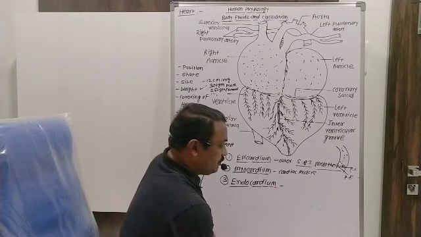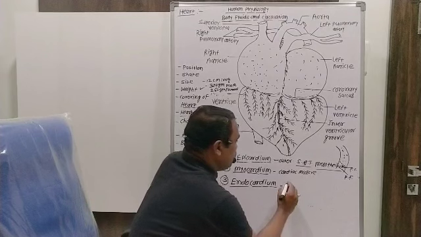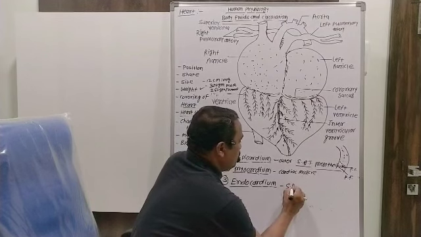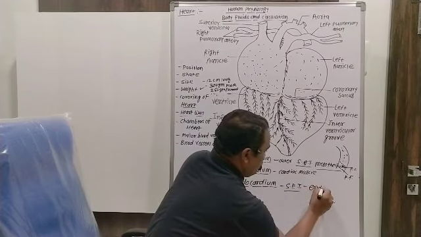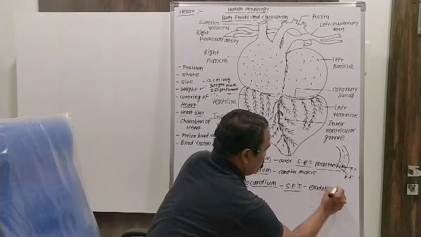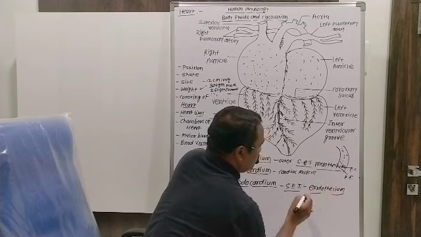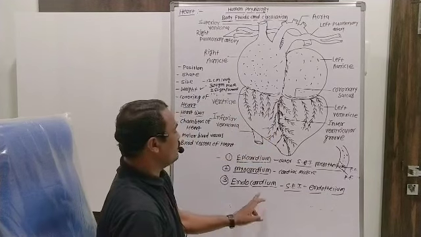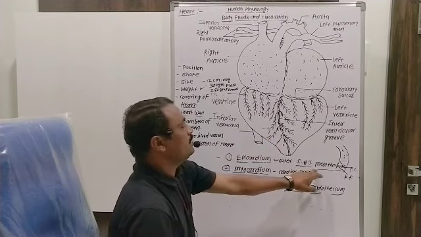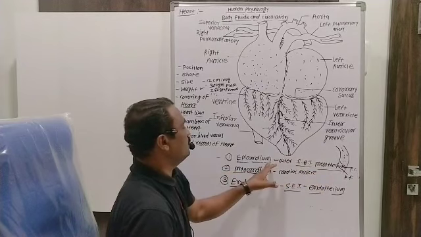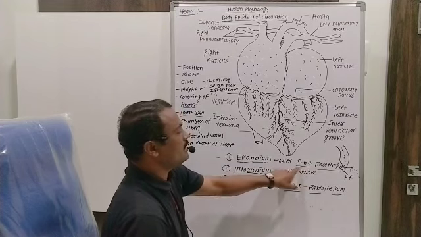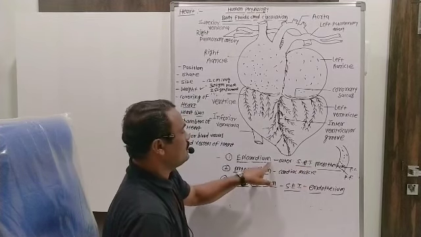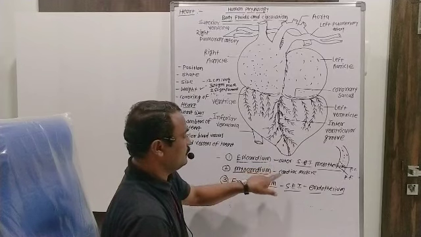It is made up from a single layer of epithelial tissues. Which epithelium? Squamous epithelial tissues. And this endocardium is also called as endothelium. Endothelium is an innermost covering present in the heart. Mesothelium is an outermost covering present in the heart. That mesothelium is made up from squamous epithelial tissues. That is also considered as epicardium present around the heart.